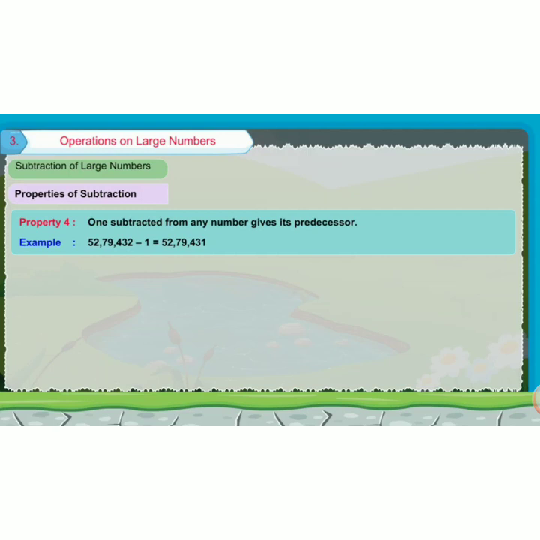The fourth property is that 1 subtracted from any number gives its predecessor. Predecessor means the number before. So what are the properties we have in subtraction? You cannot change the order. When you subtract 1 from a given number, it gives the predecessor.